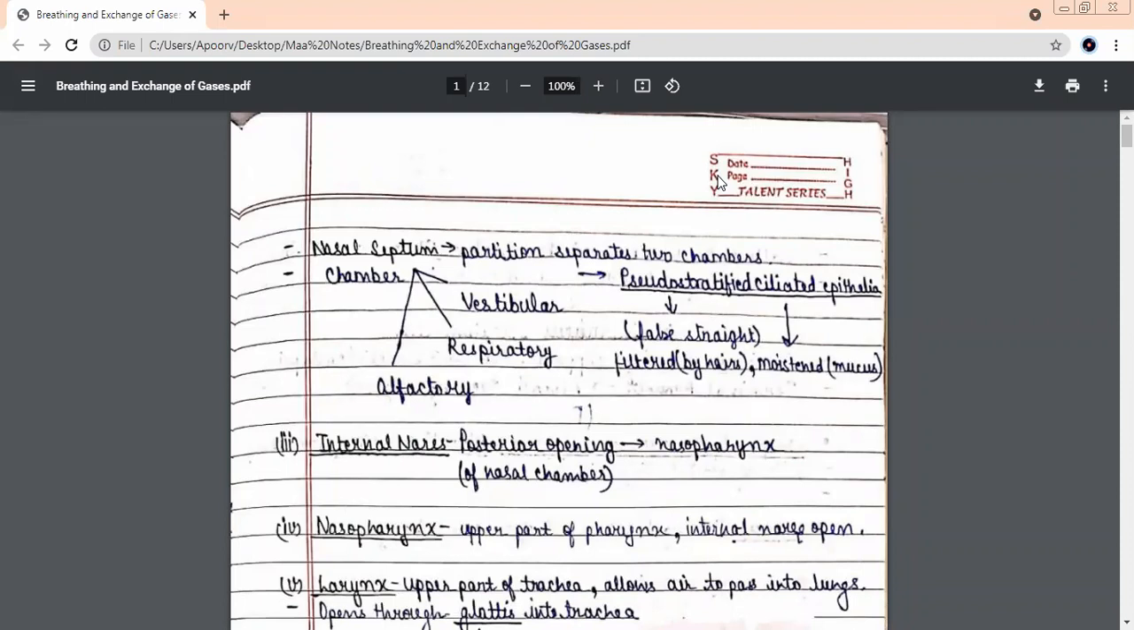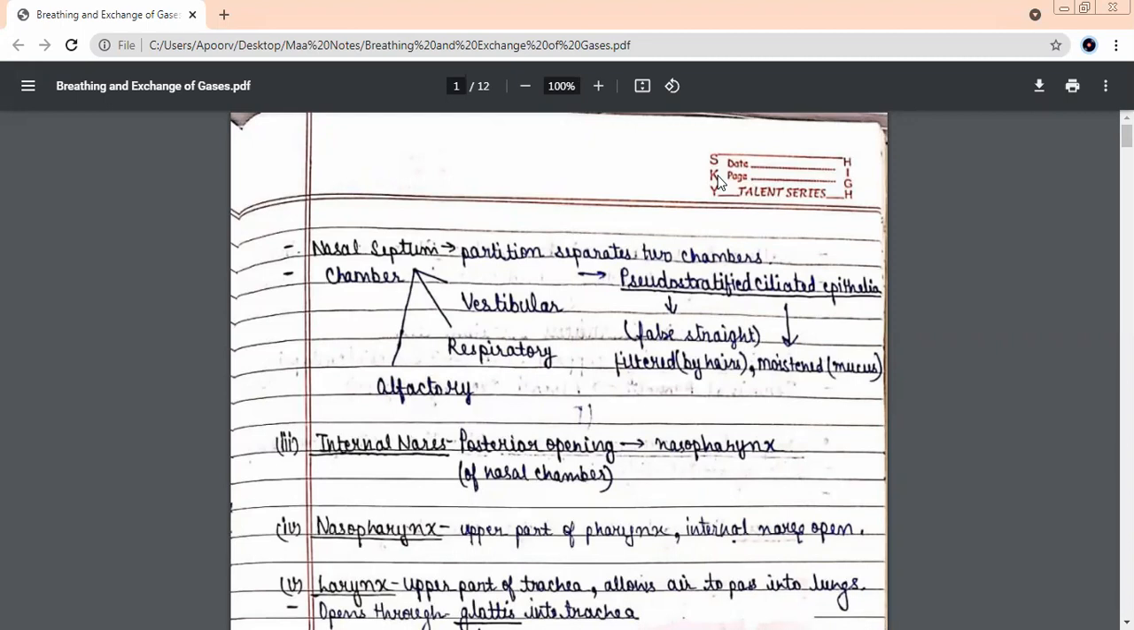See, beta, when I was discussing vestibular, respiratory, and olfactory, let me tell you one more thing. The vestibular part, the first part of the nasal chamber, contains a lot of hairs and mucus cells. Remember about this part. So whatever air you breathe through the nose first enters the vestibular chamber. If some dust particles or pathogens have entered with the air, they will stick to the mucus. They will not go further into the next chambers.